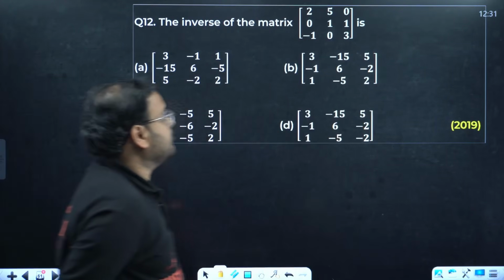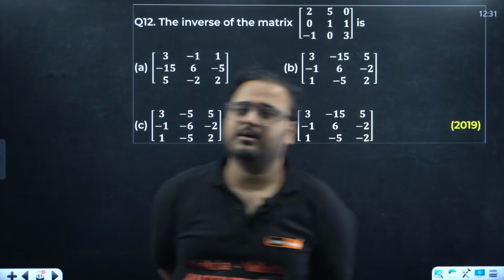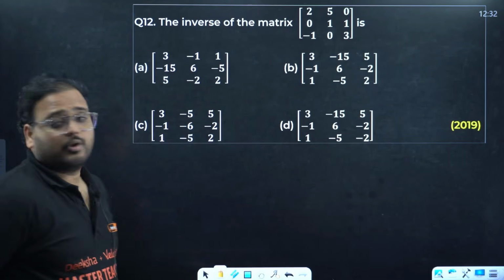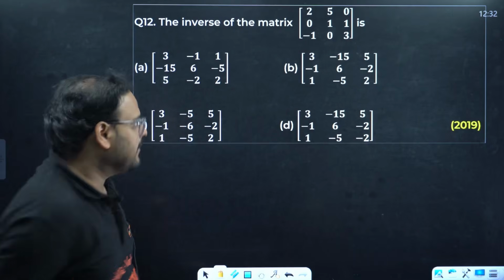Question number 12. Inverse. Oh my god, sir. Inverse of a matrix. This question will take 2-3 minutes to solve. Inverse of the given 3x3 order matrix. So long. Isn't it? Calm down.